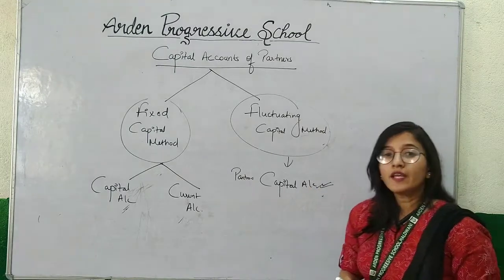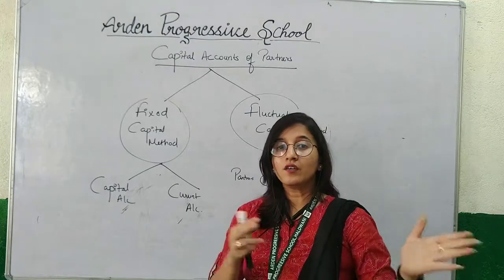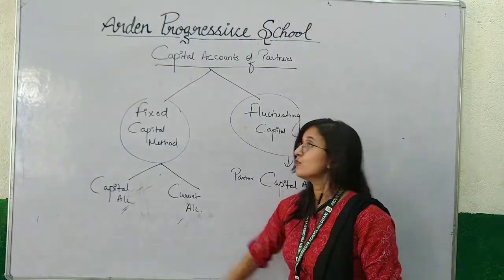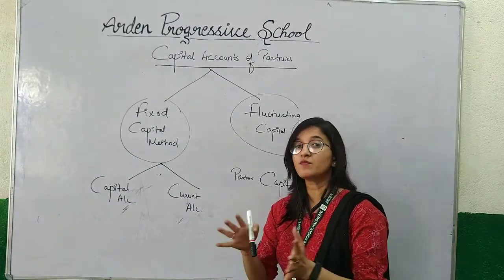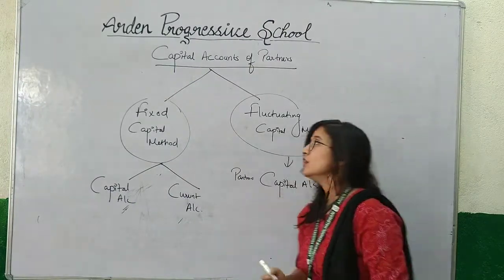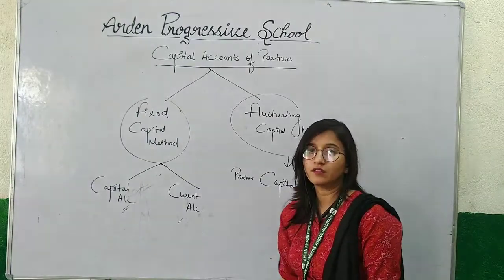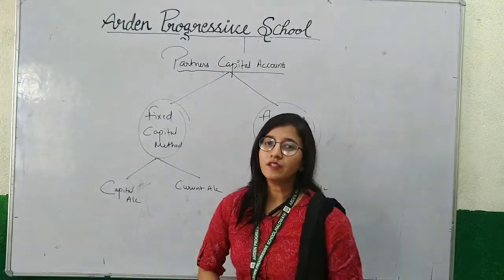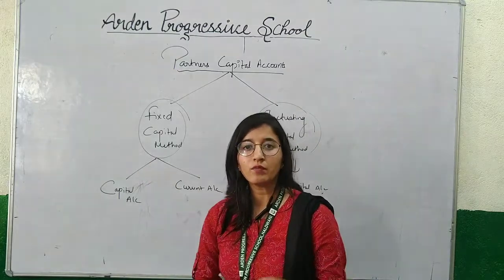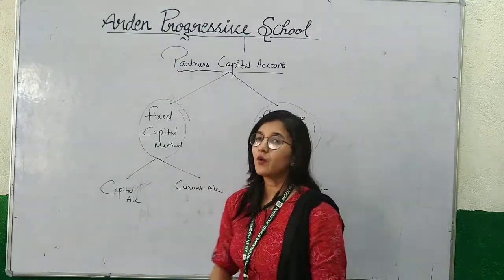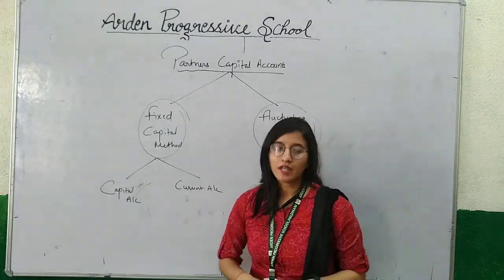One more important thing, if it is not mentioned in the question that you have to prepare partners account by fixed or fluctuating capital, that means if no method is mentioned in the question, then you will go for fluctuating capital method. So in this session we have learned about all the journal entries based on the items shown in P&L appropriation account and also about the partners capital account, methods of capital account.